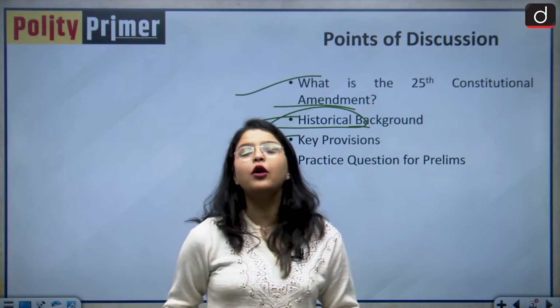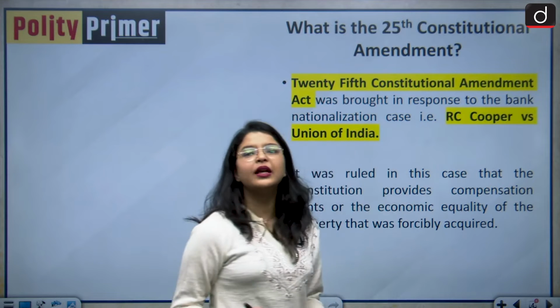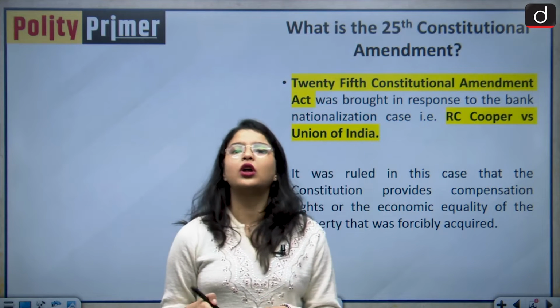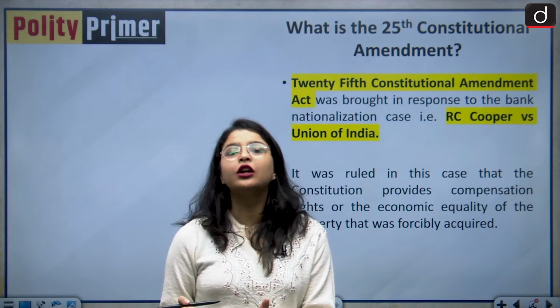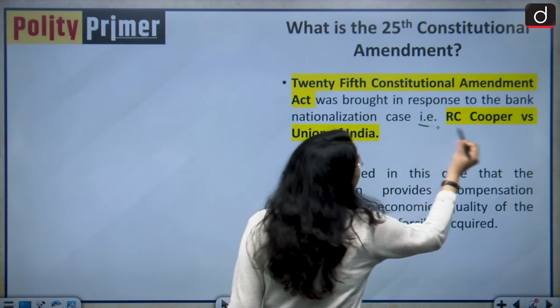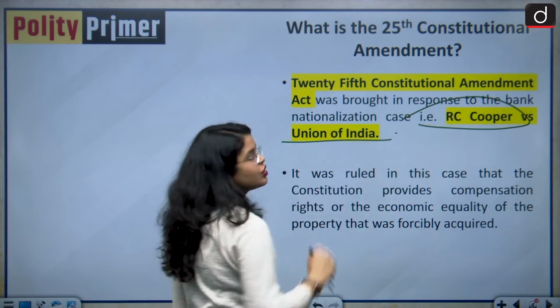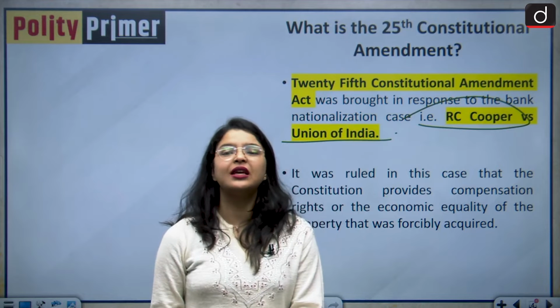If I talk about the 25th Constitutional Amendment Act, let me explain to you a bit about its historical background. Basically, this act was enacted to overturn the Honorable Supreme Court judgment in the case of R.C. Cooper versus Union of India, that is also known as the bank nationalization case.